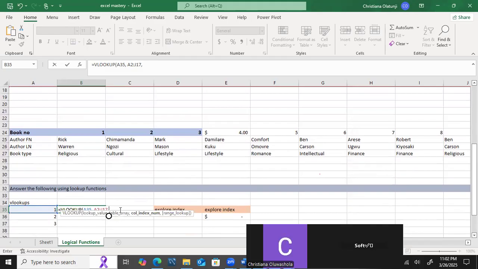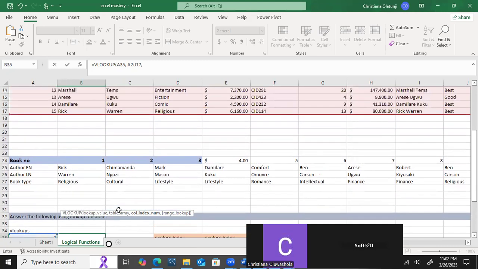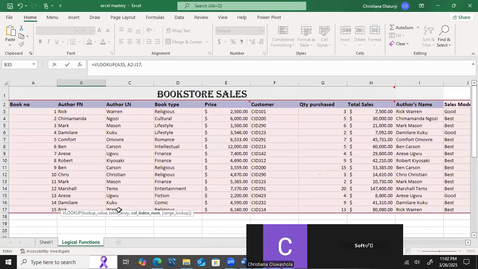Now, column index. What column am I looking for? What column do I want to return? Let's say I want to return my book type column. Book type is under column D. So column A is 1, column B is 2, C is 3, D is 4. That means I want it to return the information in column 4 for me.